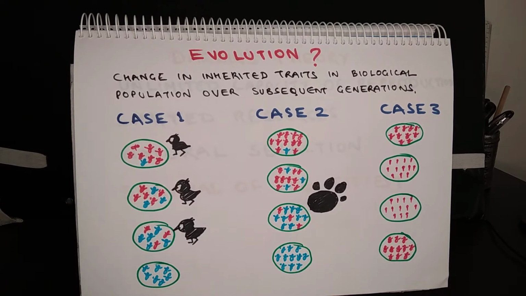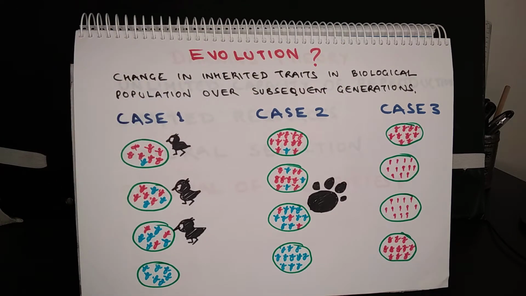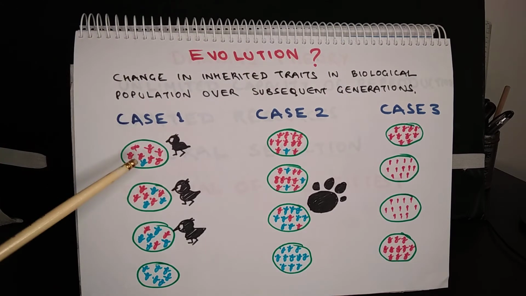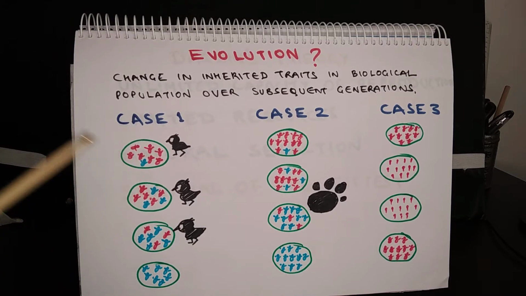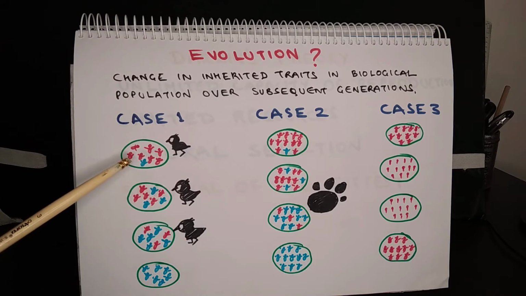Now, how evolution may have happened can be illustrated by some hypothetical examples. So, there are three cases: case 1, case 2 and case 3. In case 1, let us assume there is a lawn full of green grasses on which a small population of ants lives.